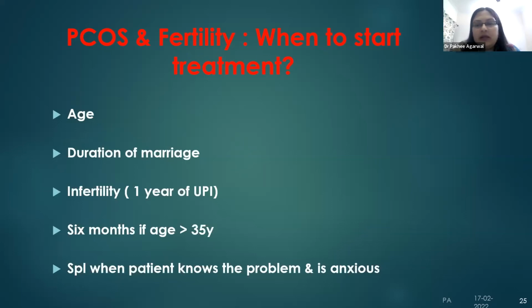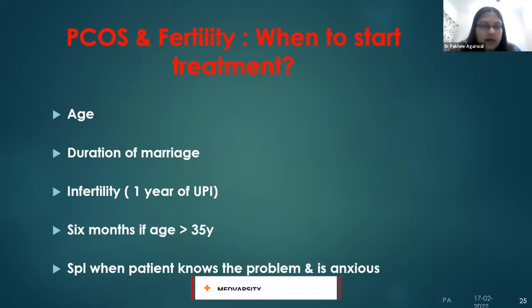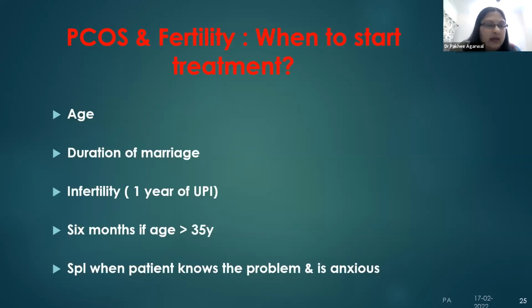So when does one think of starting treatment in a person from fertility point of view, in PCO? So one most important aspect is the age. The second is the duration of marriage. And the third is, are they actually having infertility? And infertility is not that somebody got married 3 months ago, tried for a baby for a month, and now they can't conceive and they know they have PCO. So now they have infertility. No, infertility textbook-wise is defined as no pregnancy despite 1 year of unprotected intercourse.